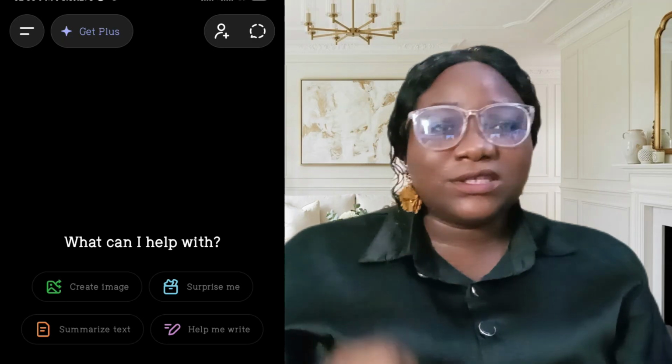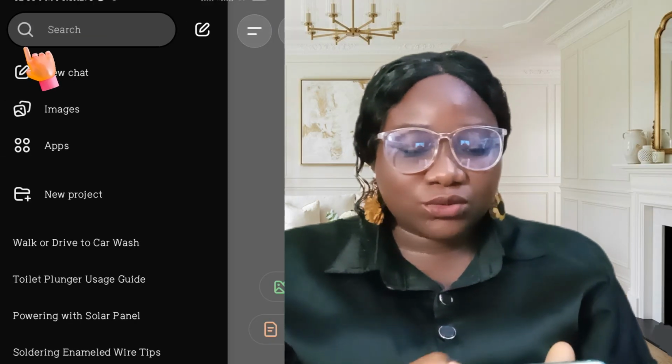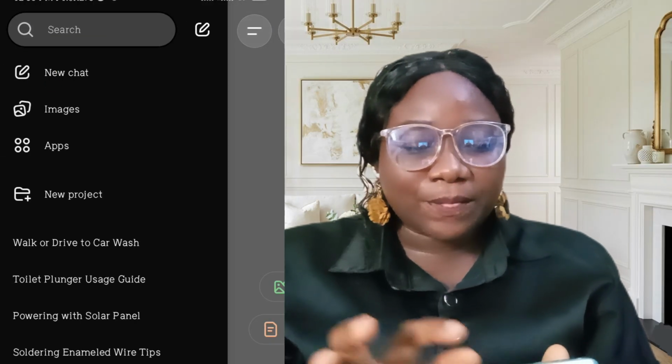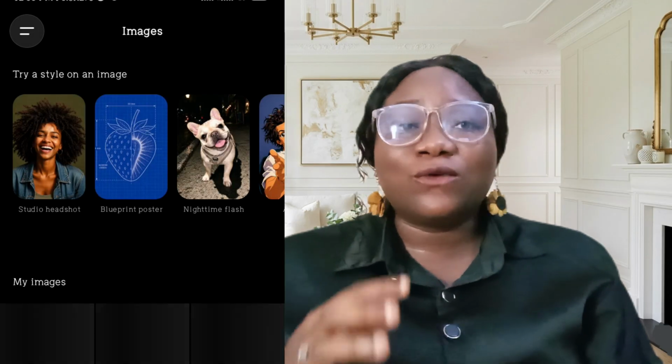I'm going to be showing you exactly how to do it. So you should be seeing my screen now. Let me just start recording my screen. Yeah, we're going to be using ChatGPT. You can use the app or you can use the web browser. So when you get to ChatGPT, just click on this icon here, and it takes you to images, and you're going to be creating a caricature of yourself.